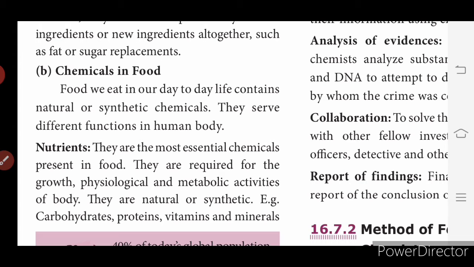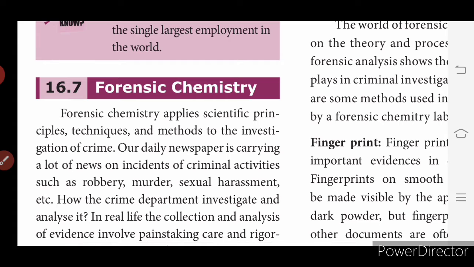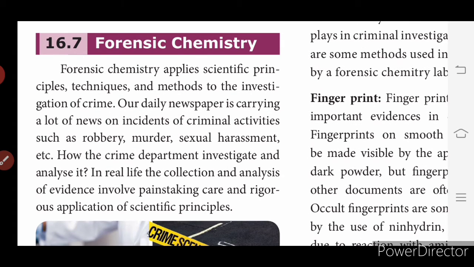Then we will see forensic chemistry. What is forensic? Have you heard about the word forensic? Yes, it is a science that studies crime. Crime detection is called forensic chemistry, which applies scientific principles, techniques and methods to the investigation of crime.